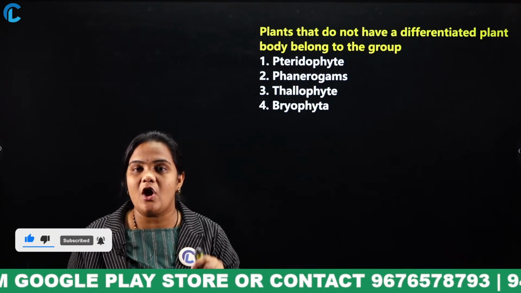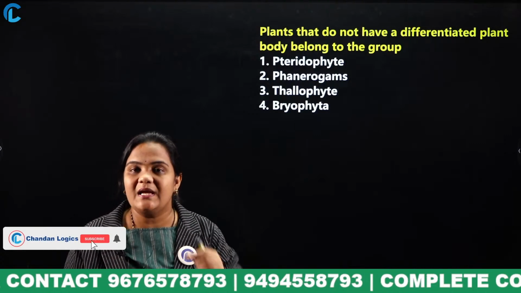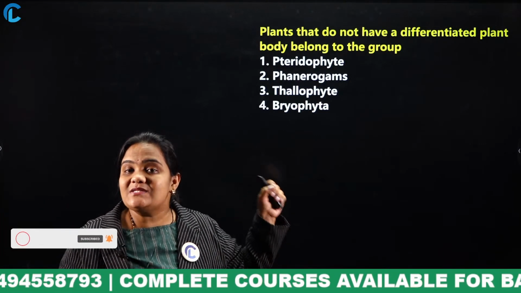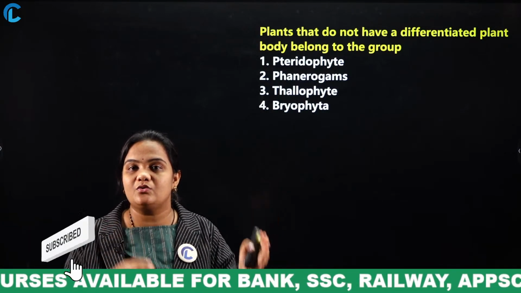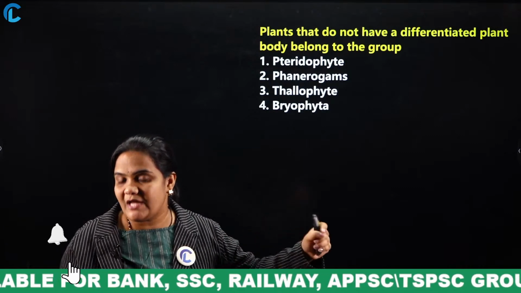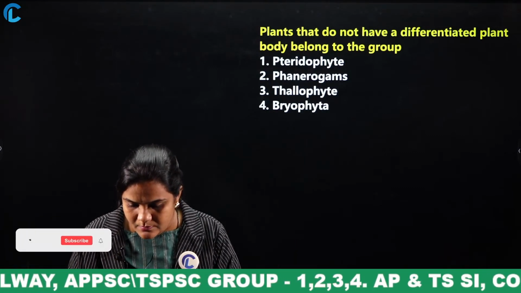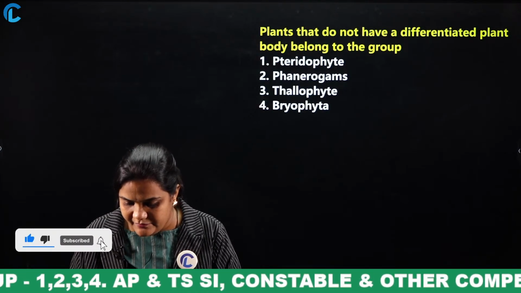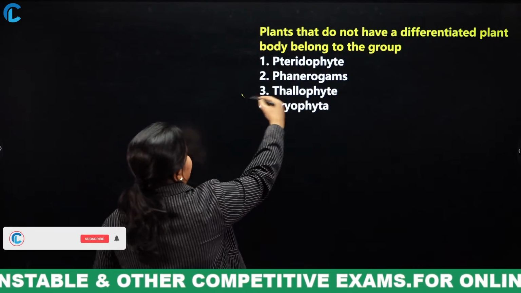Normally, a plant is differentiated into roots, leaves, stems, etc. But there is one type of plant which is not differentiated into roots and leaves. What is the type of that plant? Come on. Yes, very good. Thallophytes. Very, very good.